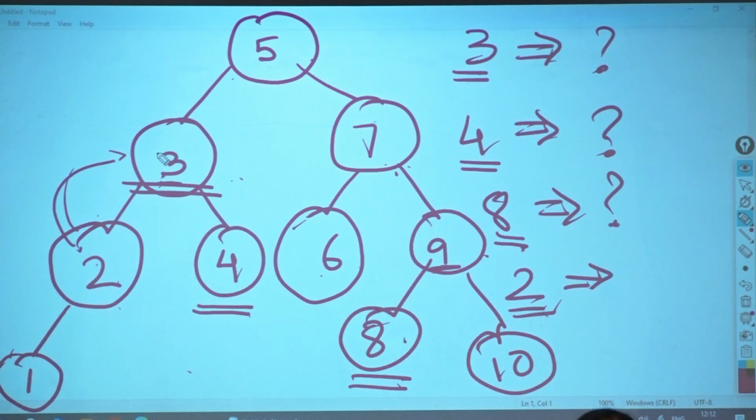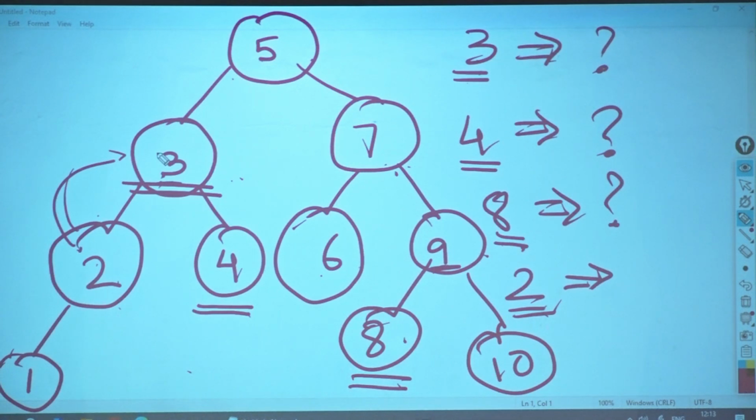If you don't know how to do it, try it out. If you don't know how to do it, I'll tell you. Write the algorithm below the tree. If the target is given, first of all, tell me what is an in-order successor. Write the definition. Who is an in-order successor?